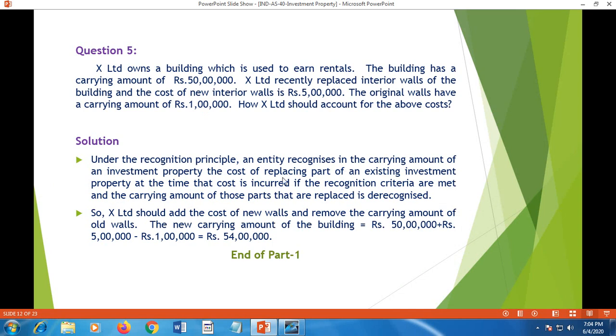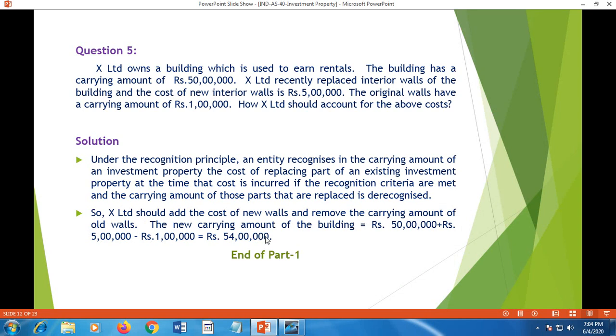Under the recognition principle, an entity recognizes the carrying amount of the investment property at cost and replacement cost also along with its cost. So X Limited should add the cost of new walls and remove the carrying amount of old walls.